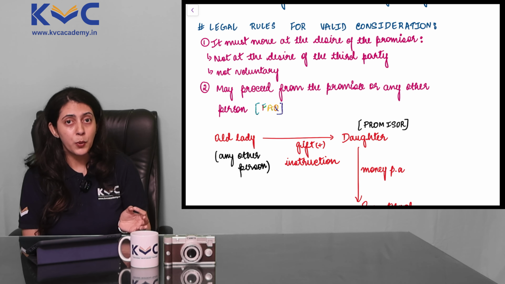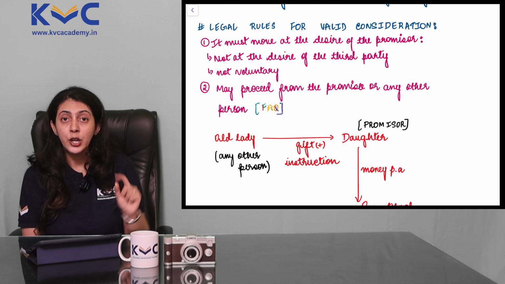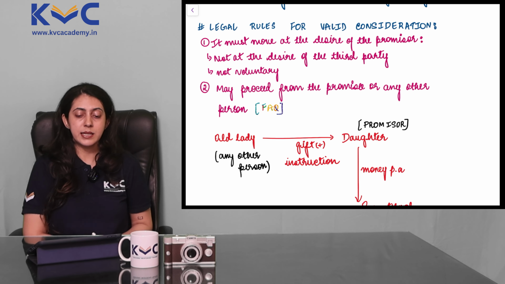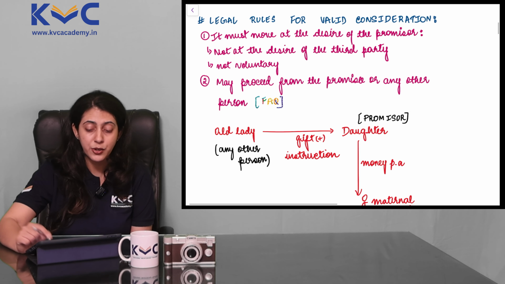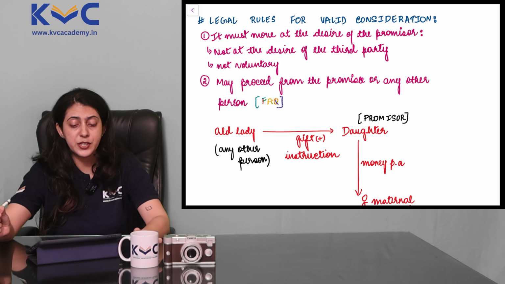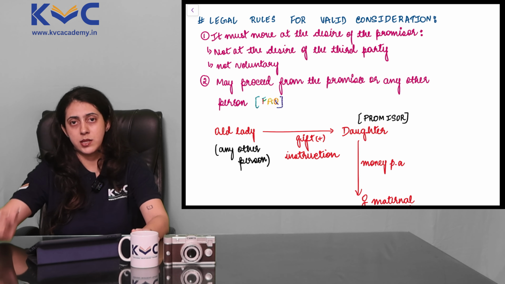And in that case, you would have to write all the points that are mentioned here. We will study those points as well as we learn it conceptually, because there are a few points here which, from my perspective, are important even from the case study angle. So we'll start off with the first point. These are legal rules for valid consideration. The first point: consideration must move at the desire of the promisor.